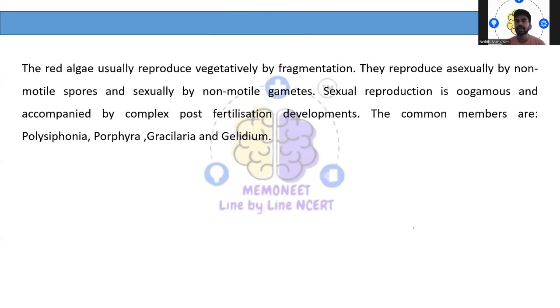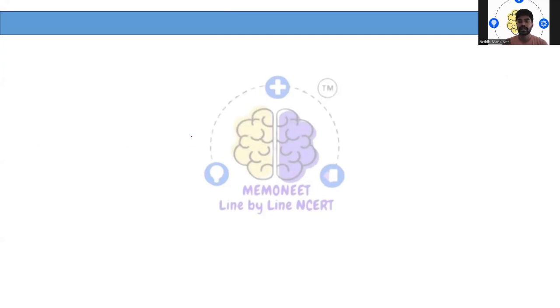The red algae usually reproduce vegetatively by fragmentation. They reproduce asexually by non-motile spores and sexually by non-motile gametes, that is oogamous, accompanied by complex post-fertilization development. The common members of these red algae are Polysiphonia and Porphyra, then Gracilaria and Gelidium are some of the examples of red algae.